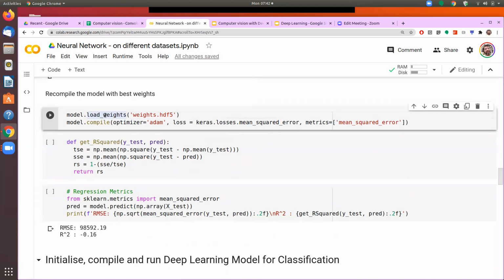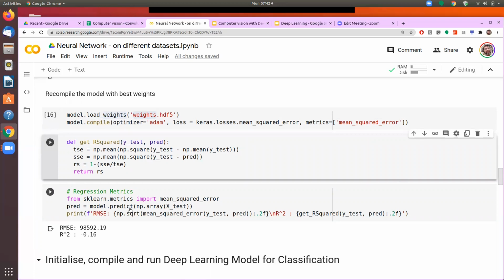Because as the system was running different epochs, in memory you will have the weights of the last run. That's why we are now loading the weights of the best model, which was saved in this file. Then we compile that model with the new set of weights, and then we make the prediction.